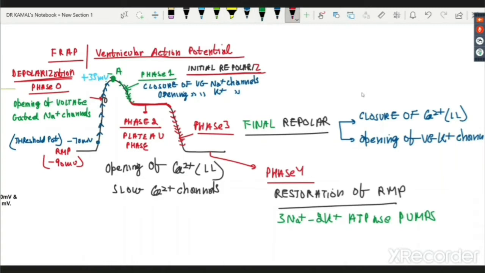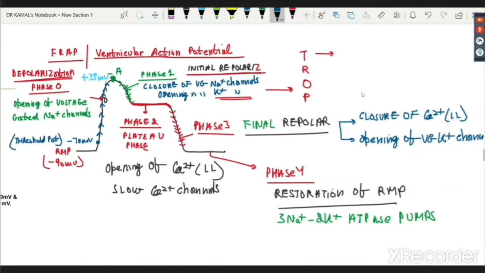Now, these potassium channels are being called by the name TROP, trop potassium channels. Very easy to understand.